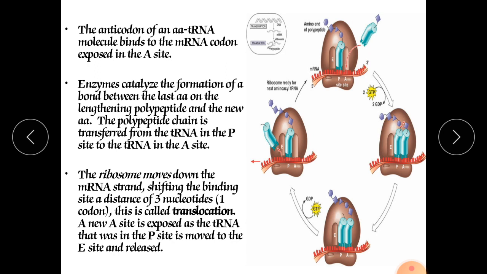For how long will it continue? Till the stop codon comes here. It starts from the start codon AUG, and once the stop codon comes here, no attachment of further amino acyl tRNA will occur, and whatever protein or polypeptide amino acid chain is formed is released into the cytoplasm for its further use.